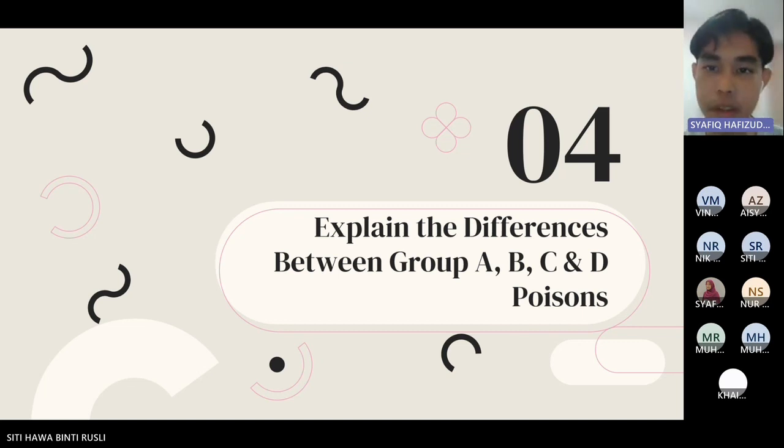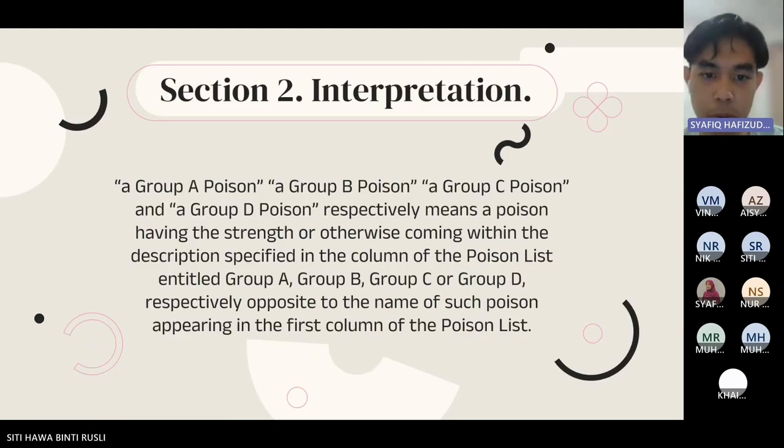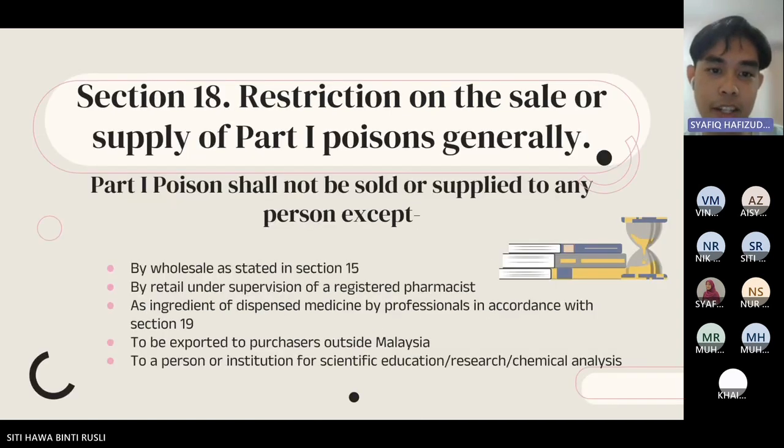My name is Shafiq Abidin and we present question number 4. I explain the differences between Group A, B, C, D and E. Section 2 is the interpretation of the poisons. And Section 18 is the restriction on the sale or supply of Part 1 poisons generally.